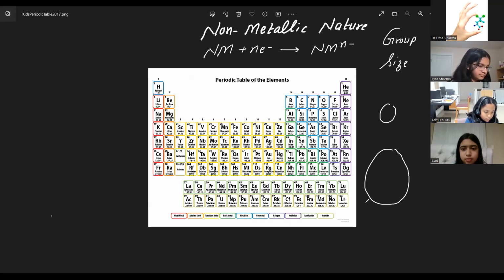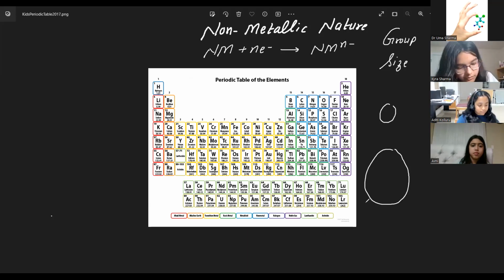So I'm saying clearly again, down the group, number of shells are increasing. Inner shells are increasing. So screening effect is increasing down the group. And due to this, the attraction between the electron and the nucleus is decreasing, which you can say is due to the effective nuclear charge, the nuclear charge felt by electrons, decreasing.